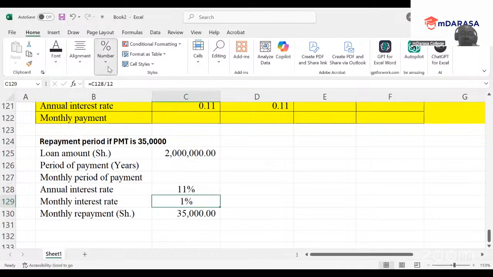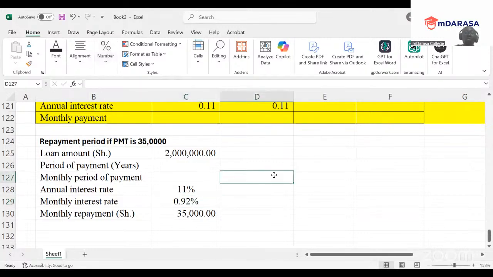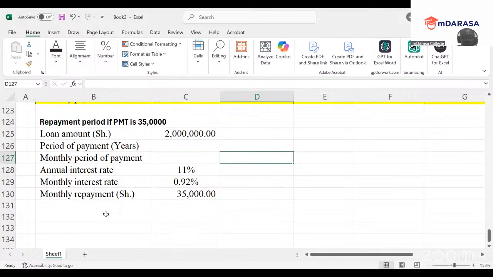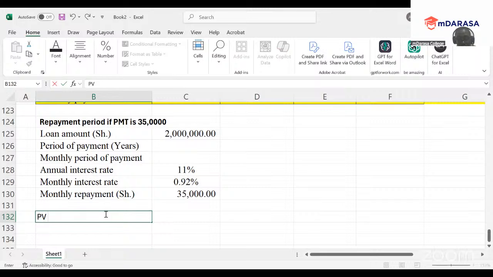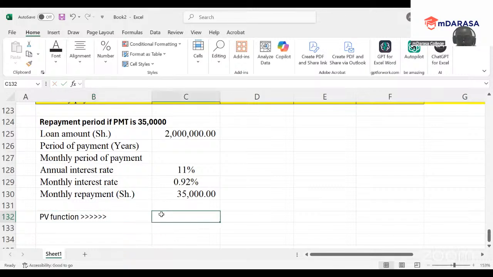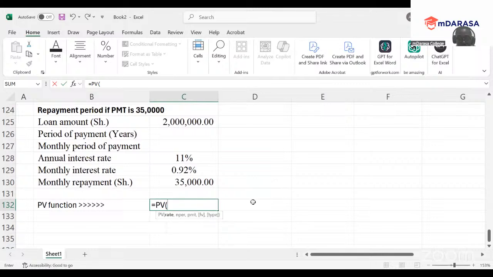So how will we go about this? Recall when Mwalimu taught us the present value function, the PV function. When we did PV, we had the rate, NPR, the number of periods, PMT, future value, and the type.